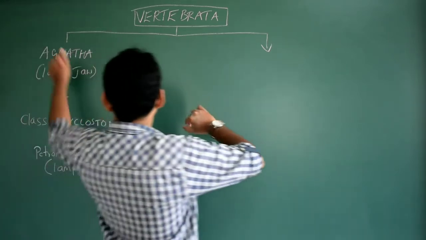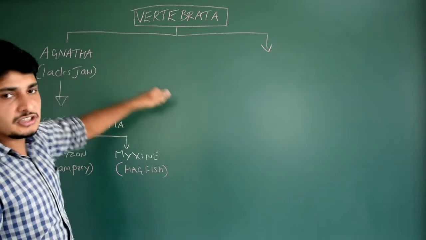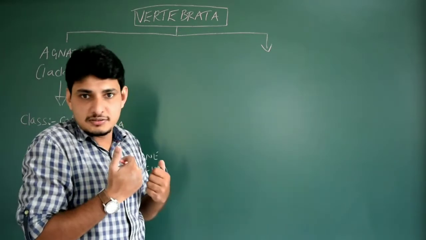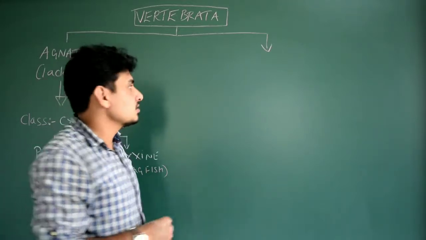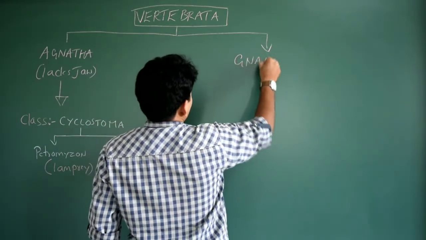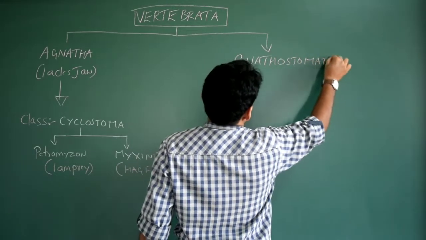Fine. Here, if this particular division lacks jaw, then the other division must exhibit the presence of well-defined jaw. That is us, or maybe fishes, maybe reptiles, maybe amphibians. Yes, right? So what I'm going to do is I'll just write the next class, that is called Gnathostomata.